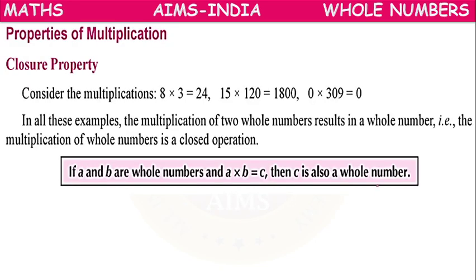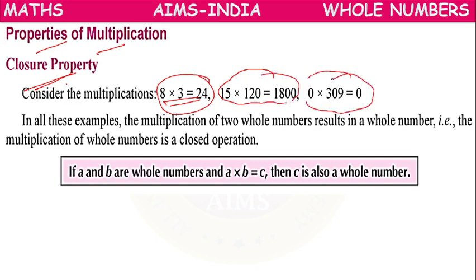So next, properties of multiplication. First we have closure property. Suppose we take these multiplications: 8 3 times 24, 15 into 120 times 1800, 0 times 309, 0.